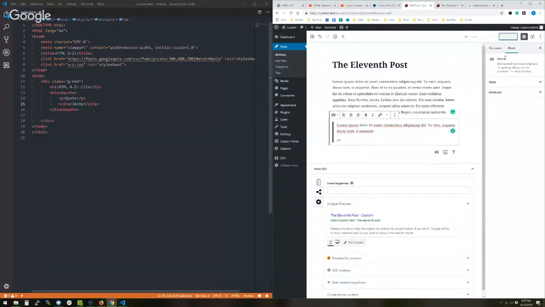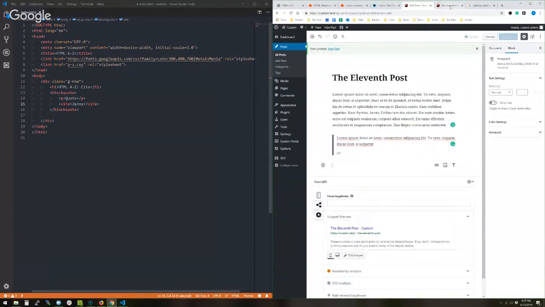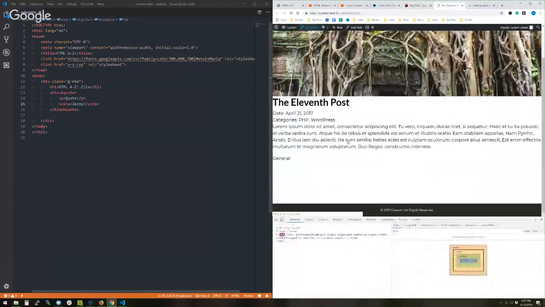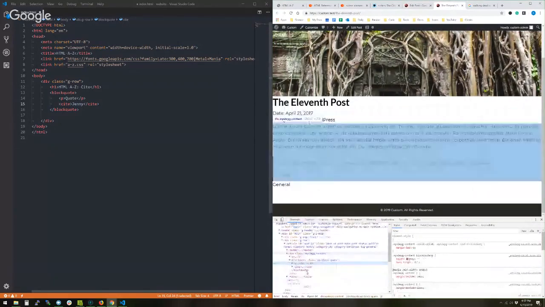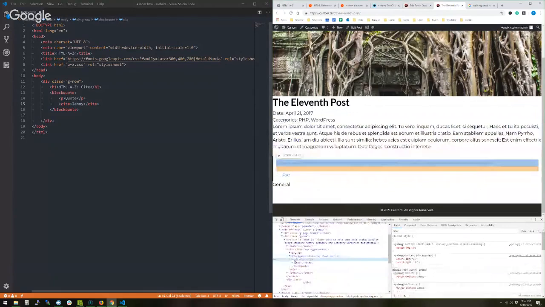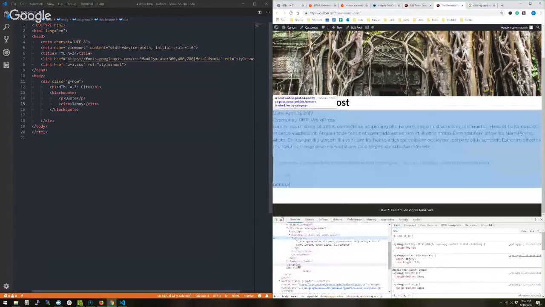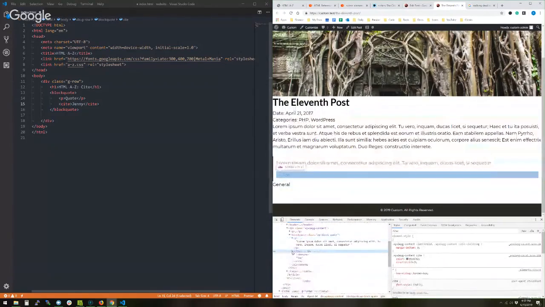So let's update this. This is our blockquote. Come over here, refresh, and we can see if we inspect this, we've got our blockquote, we've got our paragraph that wrapped what we said, but then inside the cite tag, well, we've got Joe. So sometimes we get the improper usage because we don't expect clients or people that might be maintaining the site to know and use these things correctly.